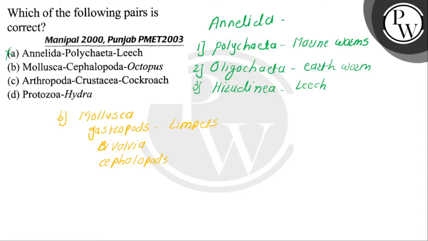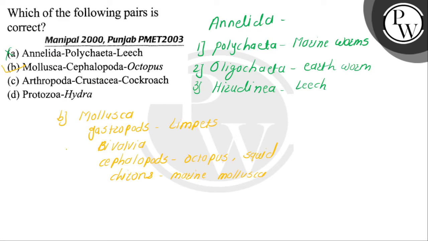Cephalopods, and example is the octopus, again squid. And the last is the chiton. Chiton is itself an example, chitons. This is the marine mollusca. So Mollusca is divided into these four classes: gastropoda, bivalvia, cephalopods, and chitons. Then Mollusca, cephalopod, octopus is the correct match.